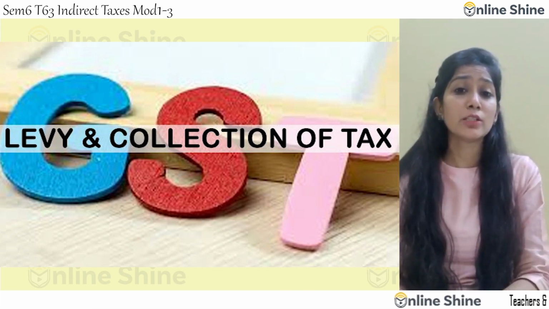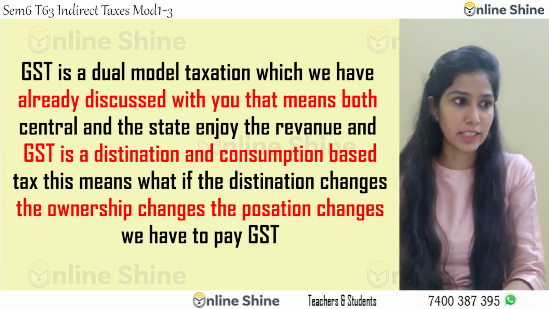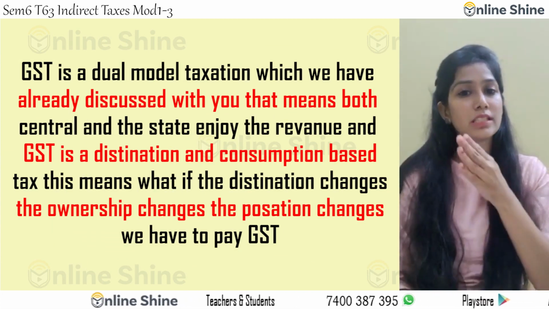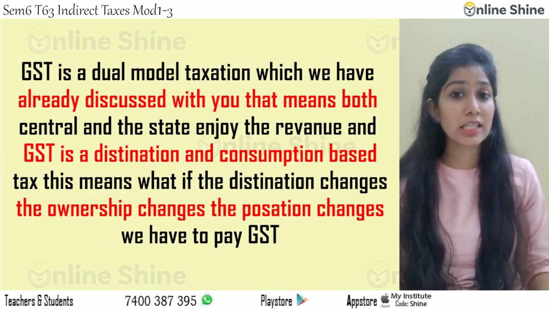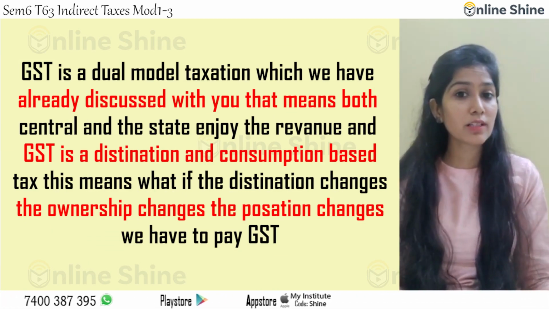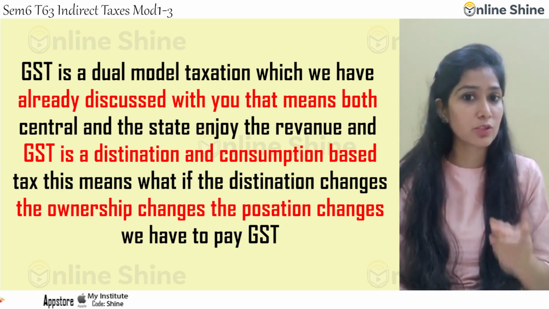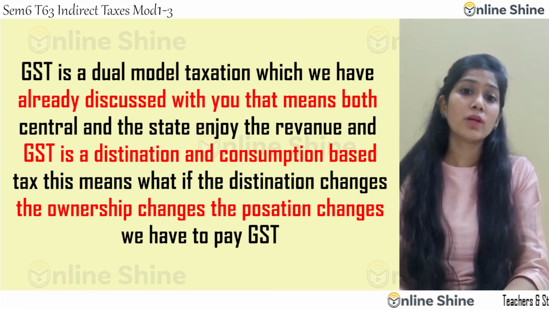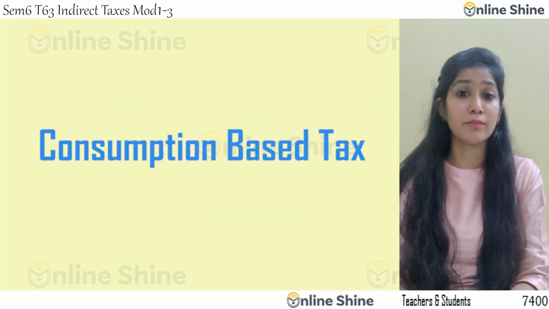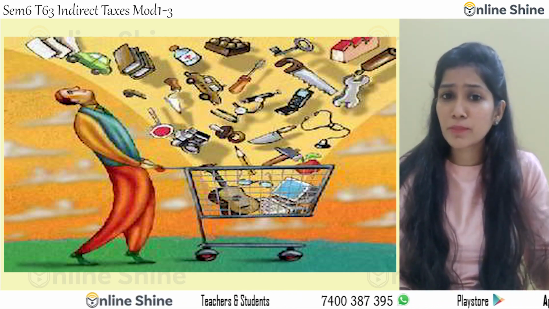Now, as you already saw in the PPT, GST is a dual model of taxation, which I have already discussed with you. That means both the central and the state enjoy the revenue. And GST is a destination and consumption based tax. This means if the destination changes, the ownership or possession changes, we have to pay GST. What is the next thing when I say consumption? The consuming states enjoy the revenue. Why? Because the consumer is paying the tax.